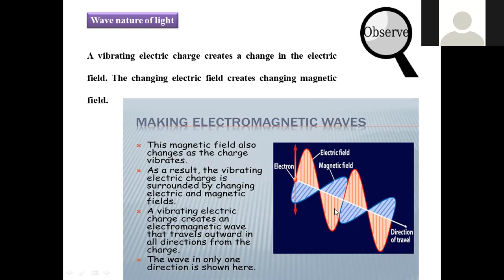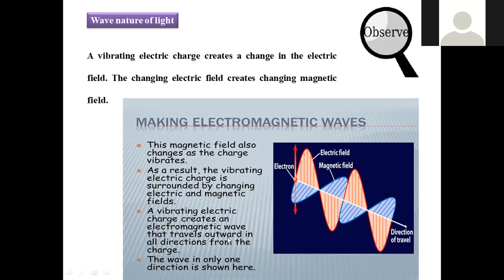As the charge vibrates, the magnetic field strength also changes. As a result, the vibrating electric charge is surrounded by changing electric and magnetic fields. The change in the magnetic field also influences the electric field, so the change in the electric field impacts the magnetic field again. In that manner, both are influencing each other vice versa.